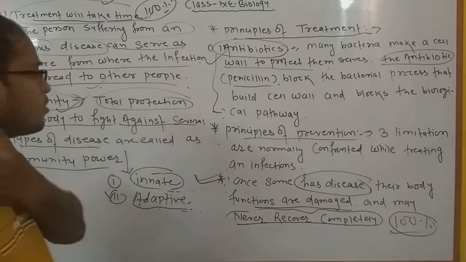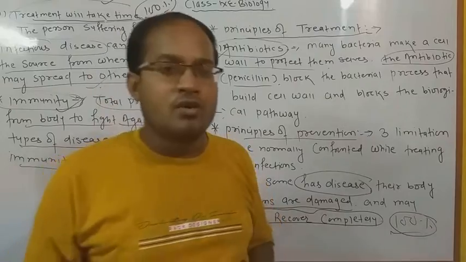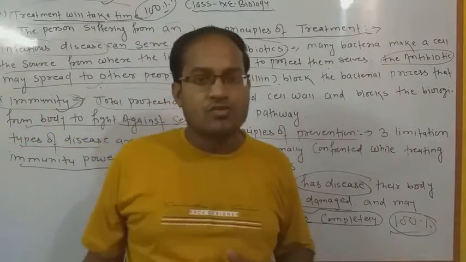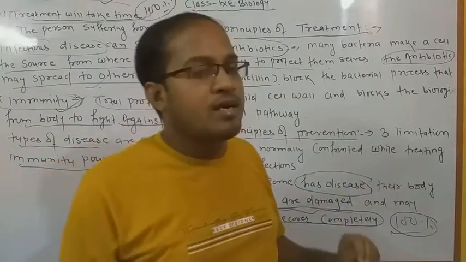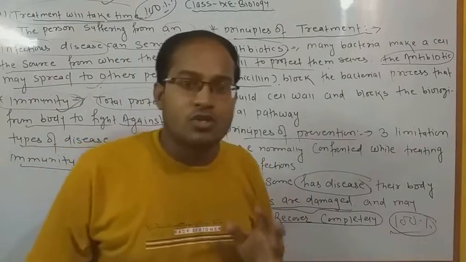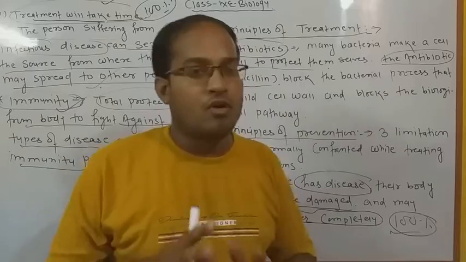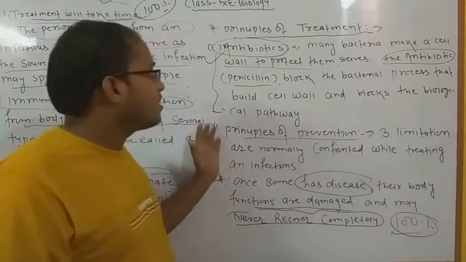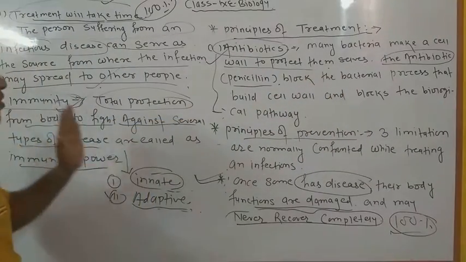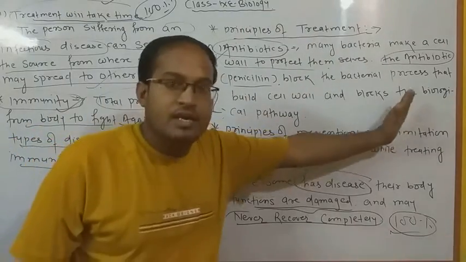So the most important point of immunity is that if you want to increase your immunity, you have to do several types of exercise and get proper nutritious food which generally contains carbohydrates, vitamins, proteins, minerals, etc. If you are taking a balanced diet, it means your immunity power will never be destroyed and you will always stay healthy, and you also clear all types of diseases when they want to enter your body. Definitely your immune system responds well and fights against several types of bacteria, viruses and fungi.